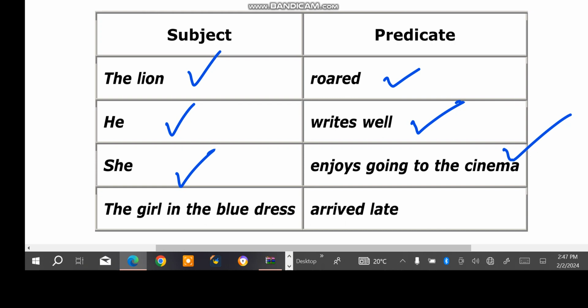The girl in the blue dress is the subject. This is the person that performs something. What the girl in the blue dress did is the predicate, which is arrived late. I hope you are following.